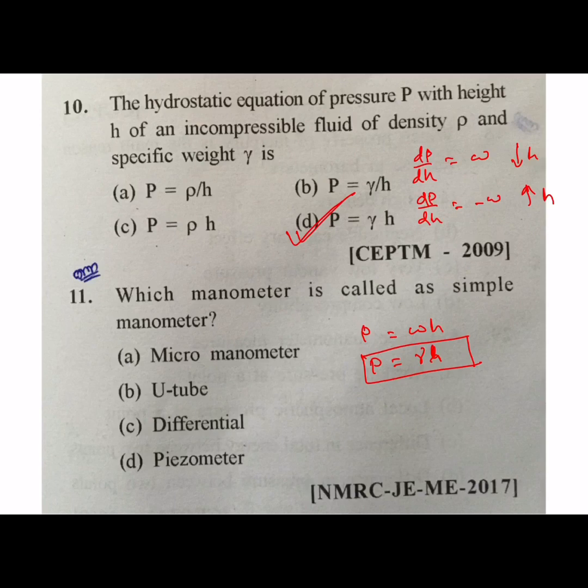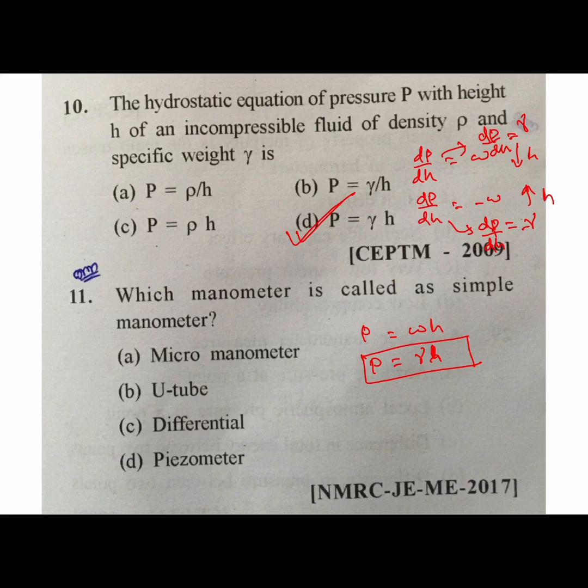Here you change these two: dP by dH equals gamma. Here also dP by dH equals gamma, minus gamma and plus gamma for upward h and downward h.